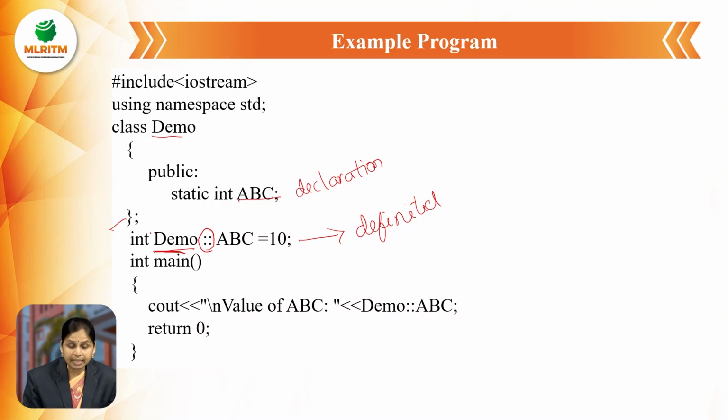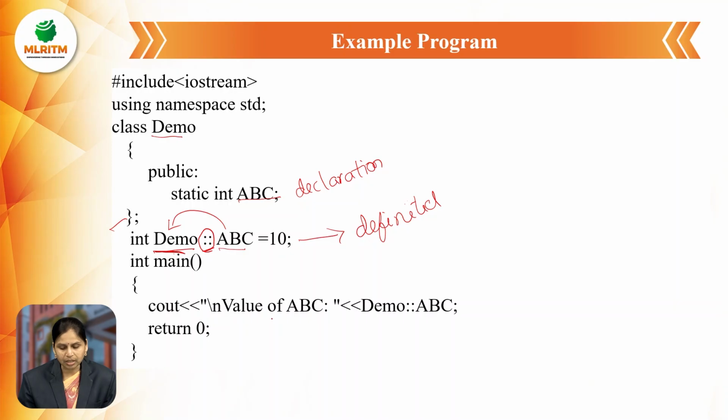So outside the class we are accessing the ABC variable with the help of the class name, because whenever we use multiple classes, we have to explain clearly to the compiler from which class we are accessing the variable. That is defined by the scope resolution operator. Here the ABC data member belongs to the class demo.